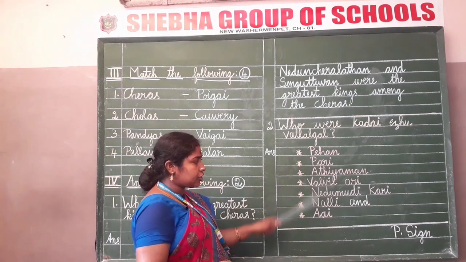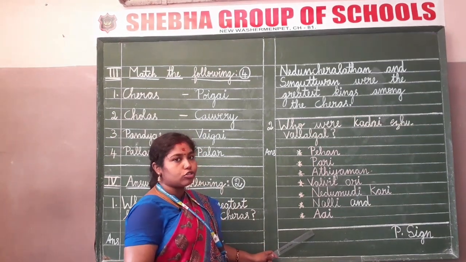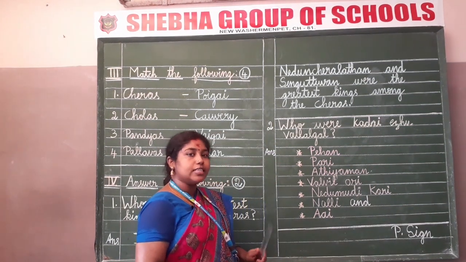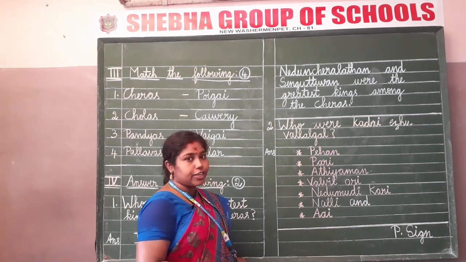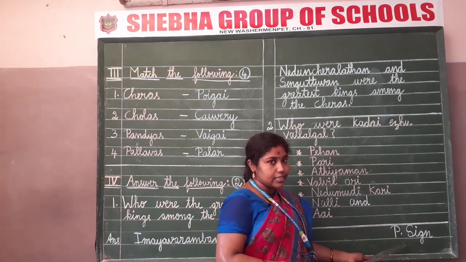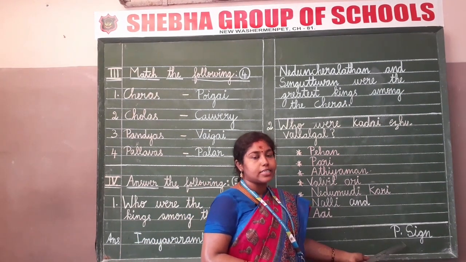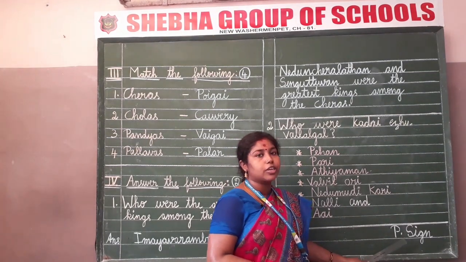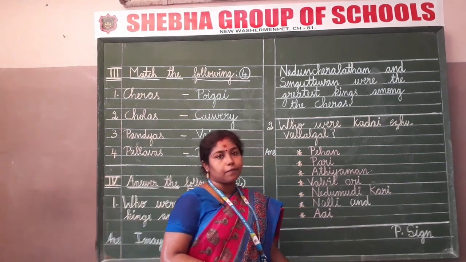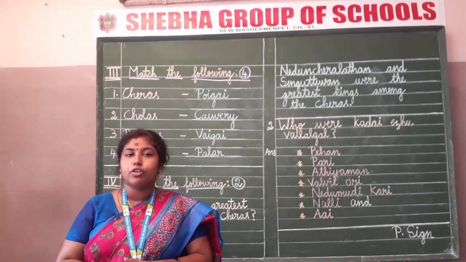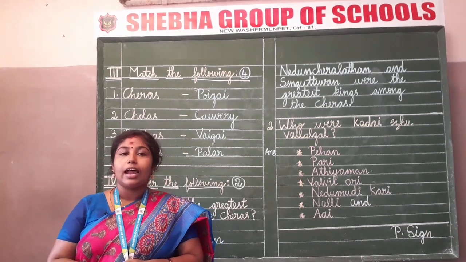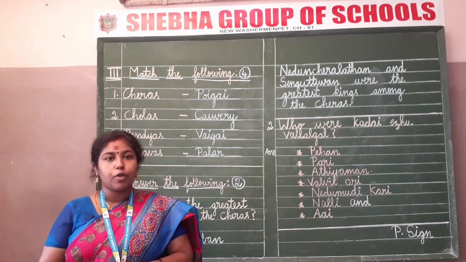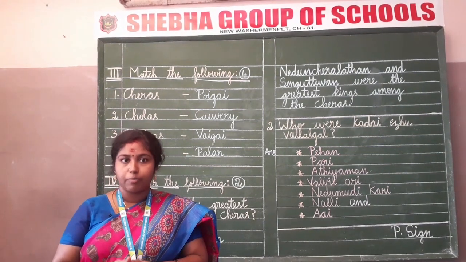So after finishing this question, what you have to do, children? You have to draw a line with your pencil and scale. After finishing this, you have to get your parent sign. It is very compulsory. So everyone should get your parent sign. Thank you, children, for listening to me carefully, and write your classwork neatly with good handwriting. I hope everyone will do their best.